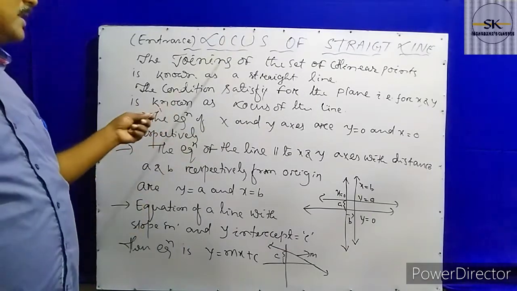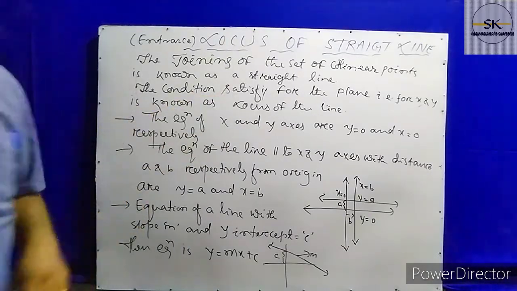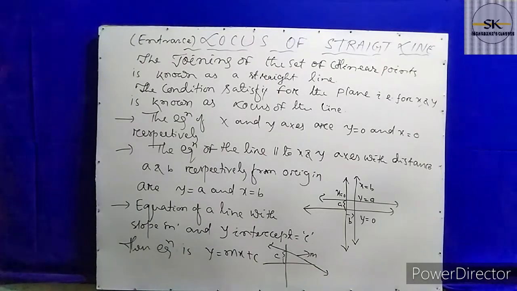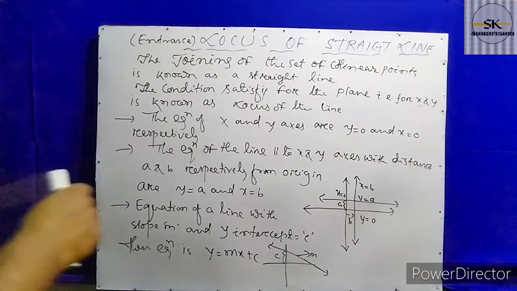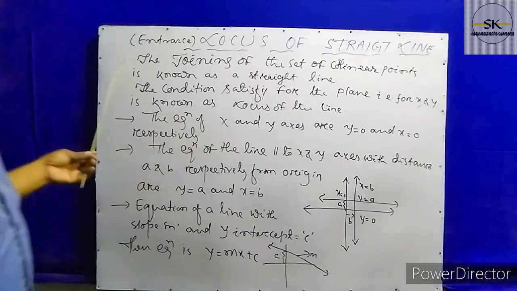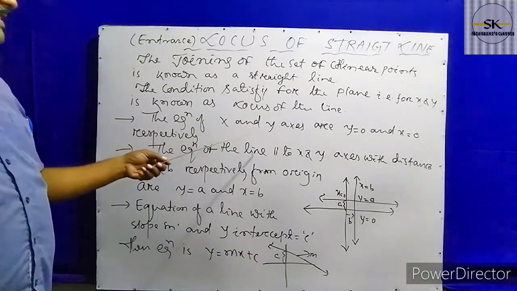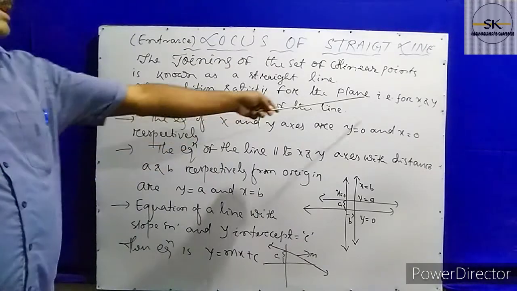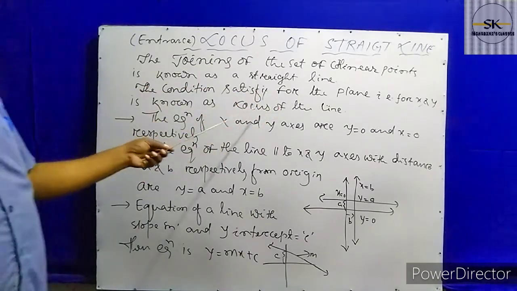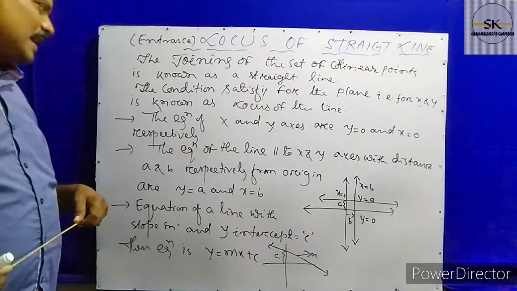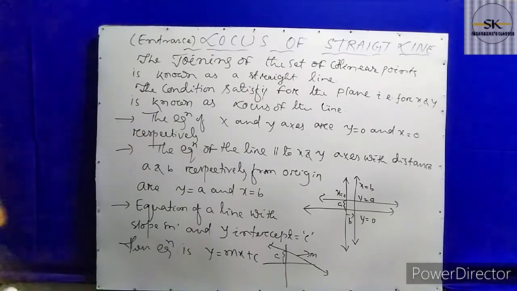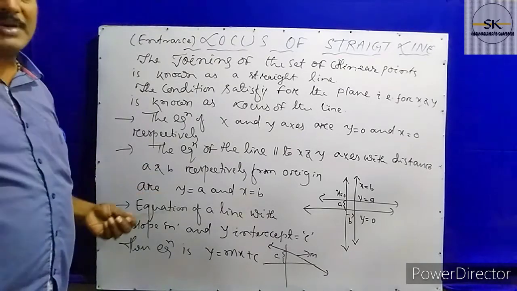So what is the locus of the straight line? Locus means the condition. The condition satisfied for the xy plane. Here we will discuss the straight line on the plane. When the straight line satisfies for x and y, that is known as the locus of the line. For different conditions, the locus is different.